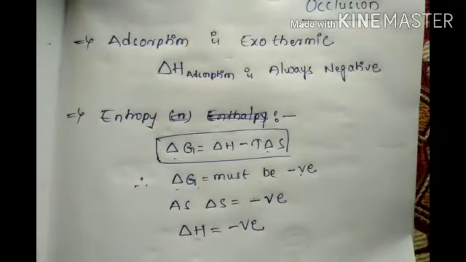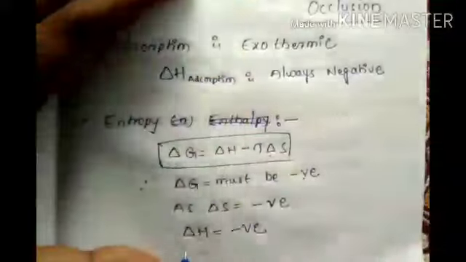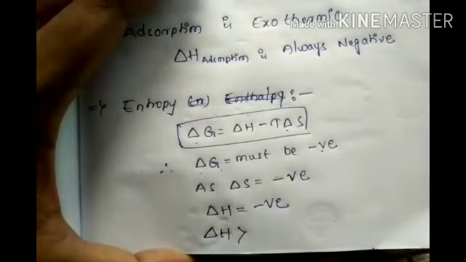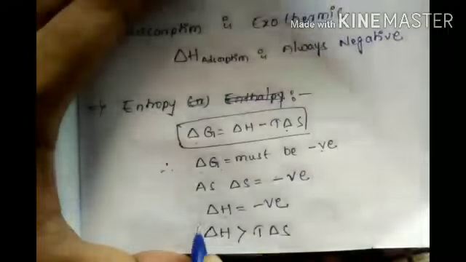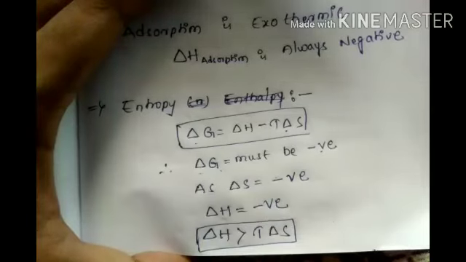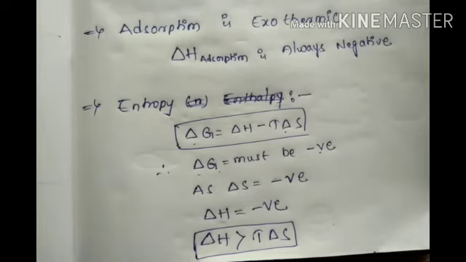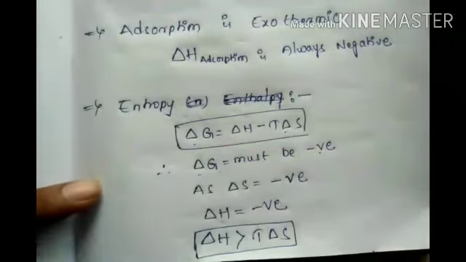Okay, are you getting? Delta G can be negative only if delta H is negative, and delta H is greater than T delta S in magnitude. Okay guys, are you getting my point? Delta G must be negative.